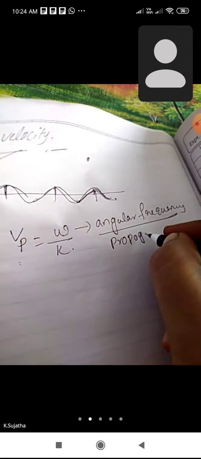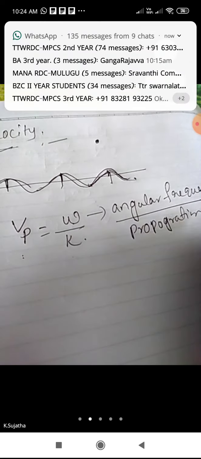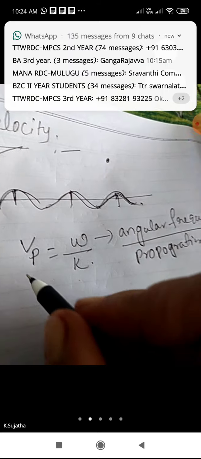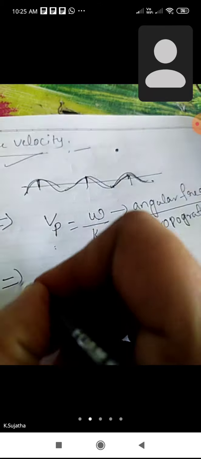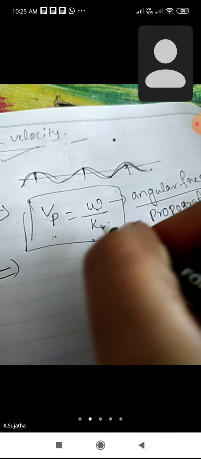So phase velocity can be defined as the ratio between the angular frequency and the propagation constant. Now we will show that Vp is equal to omega by k.